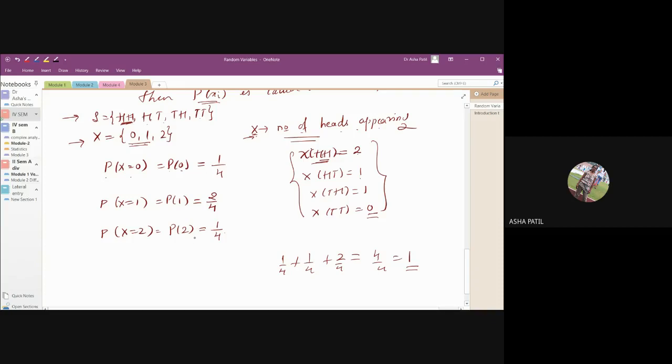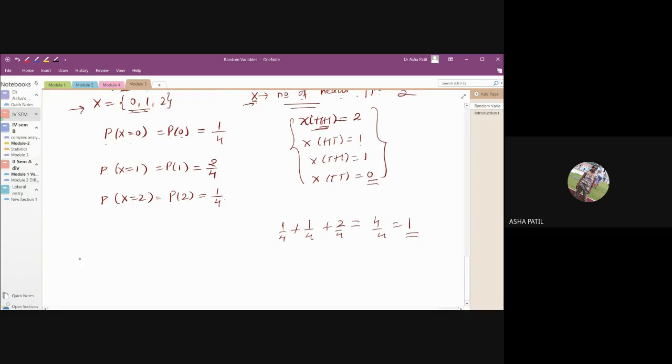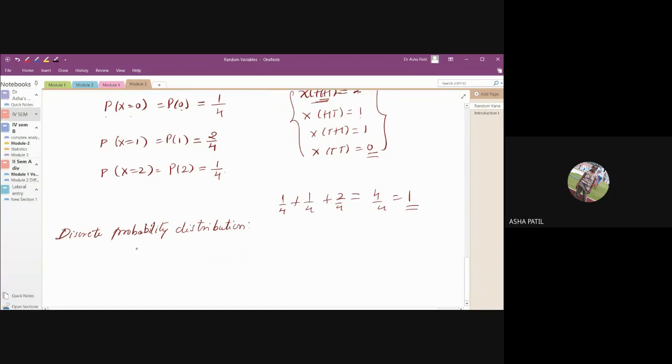Next we have the discrete probability distribution. It is nothing but the set of all xi and p of xi. The set of all xi and p of xi, we call the probability distribution.